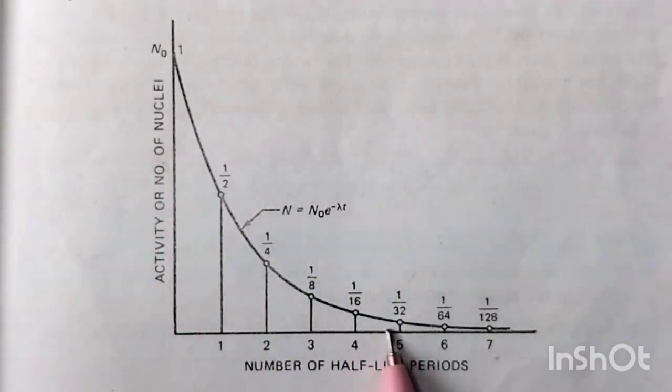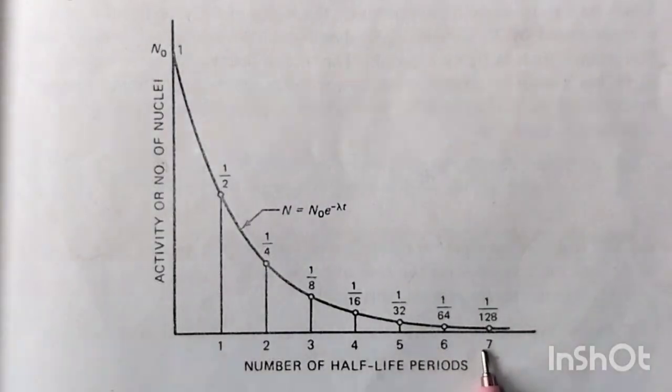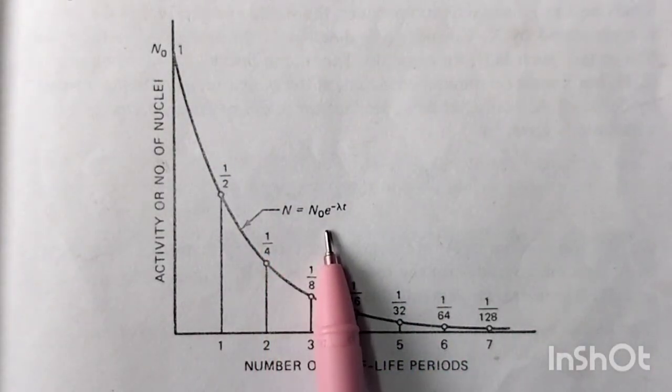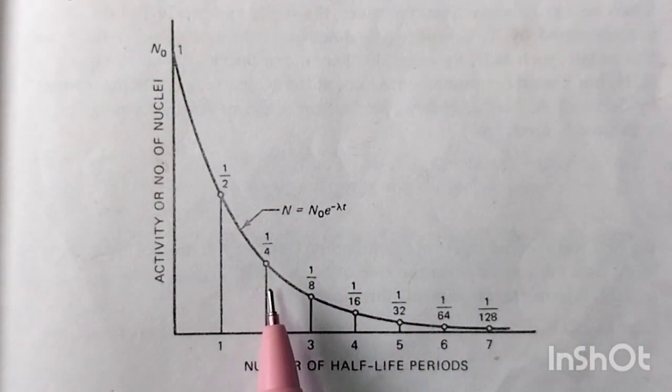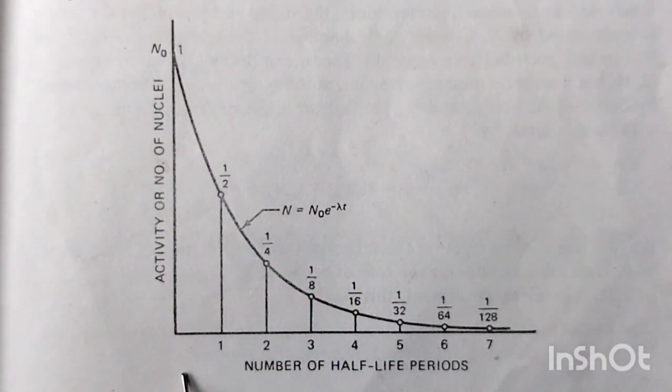Like this also you can plot the graph. This graph is most similar to the exponential graph. It is the same only. N equal to n naught into e power minus lambda t. It is the same as n equal to n naught into (1/2) to the power of n. X-axis is the number of half-lives he has taken. So in time also t is equal to n into t half. So both graphs are similar. Okay.